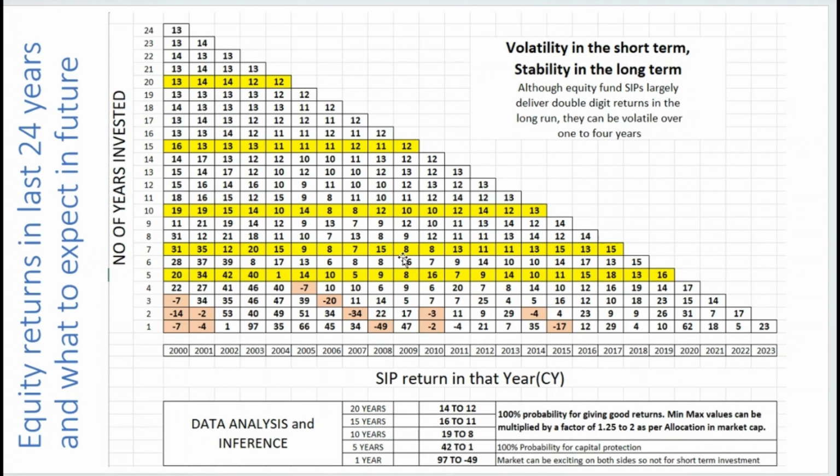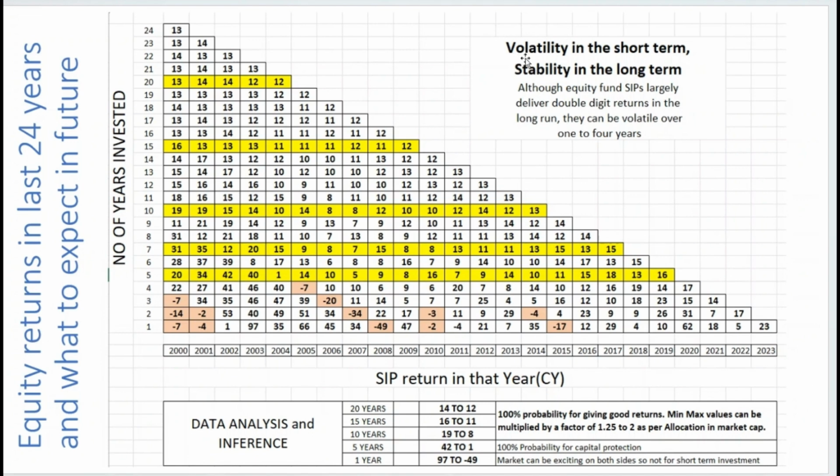So what I conclude from this data is that if you are investing for less than 7 years, do not come to the stock market. If you are investing for more than 7 years, then this is the best place to invest. Also, if you are investing for less than 7 years, then you need to have more of a mix of gold and fixed deposit in your portfolio, and that is also possible. And it can be customized as per the customer needs.